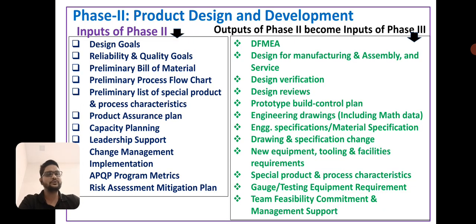Now in phase 2, product design and development, the phase 1 output becomes the input of phase 2. Phase 2 output will become the input for phase 3.